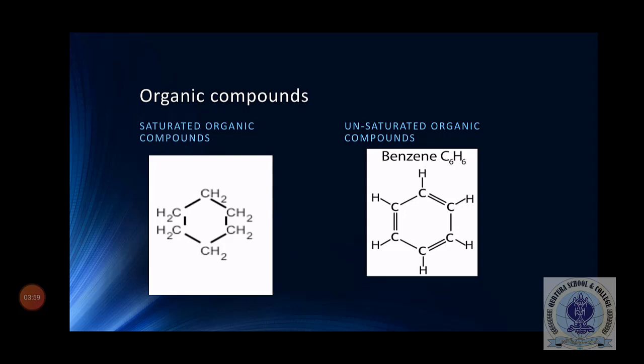The second example is benzene, C6H6. This is an unsaturated organic compound. Here you can see that there are 3 double bonds between carbon and carbon, so it is called an unsaturated organic compound or unsaturated hydrocarbon, because it contains double bonds.